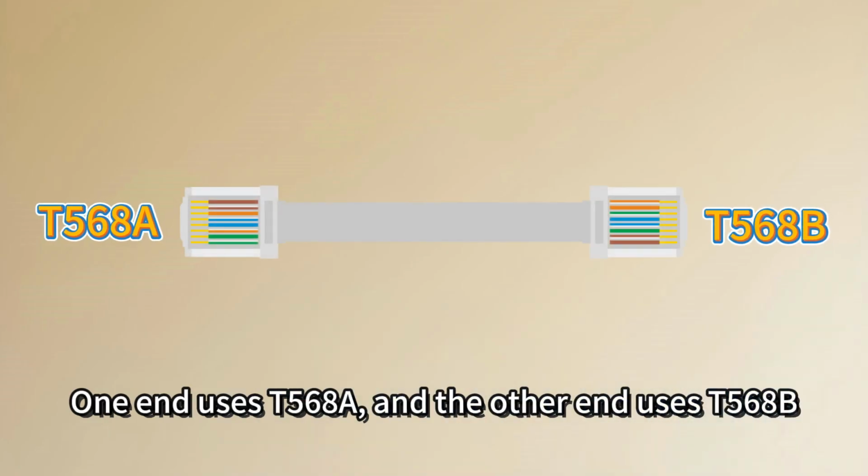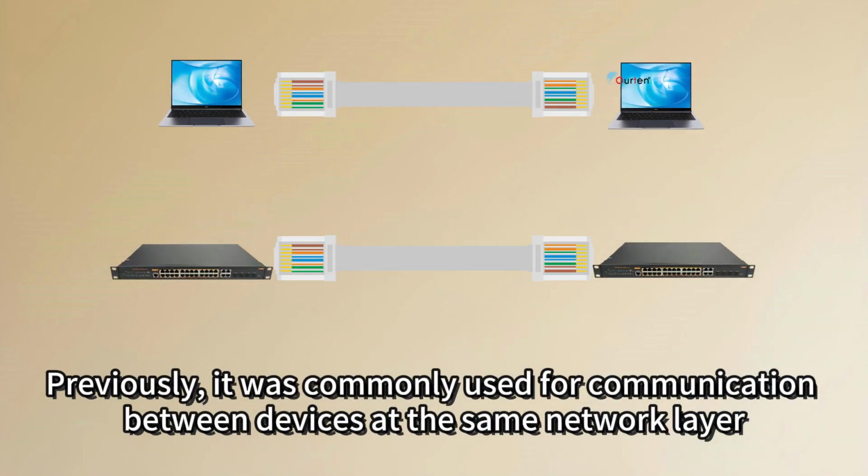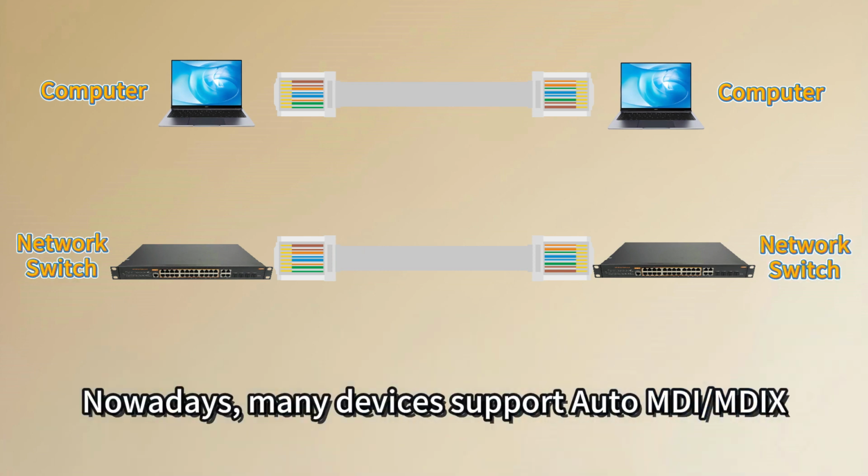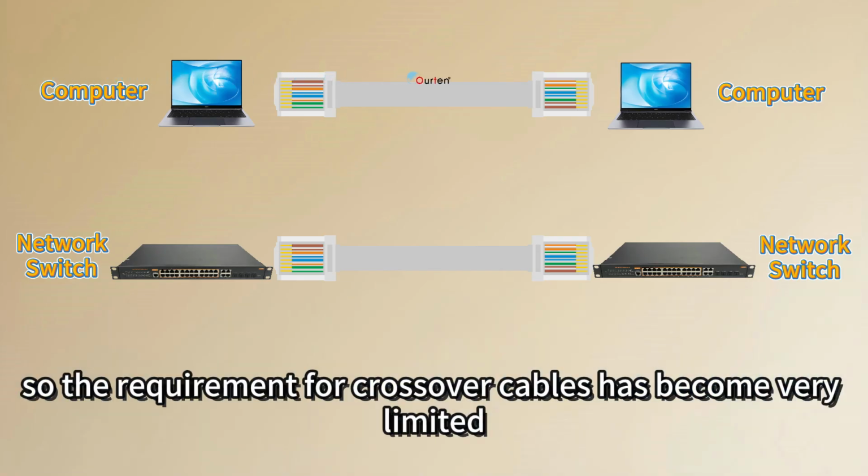Crossover cable. One end uses T568A and the other end uses T568B. Previously, it was commonly used for communication between devices at the same network layer. Nowadays, many devices support auto MDI/MDIX. So the requirement for crossover cables has become very limited.